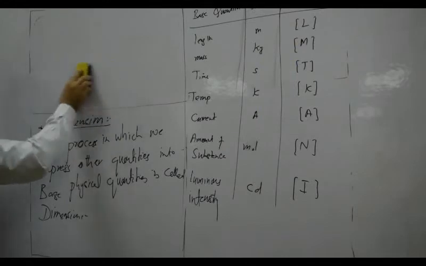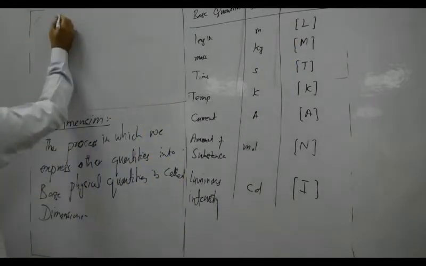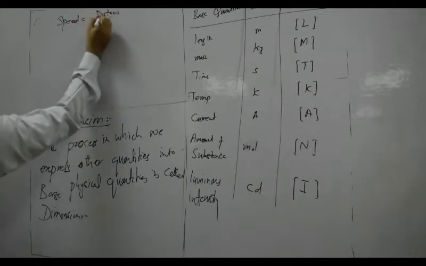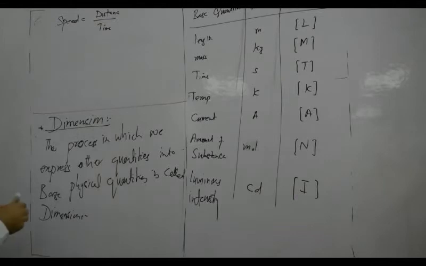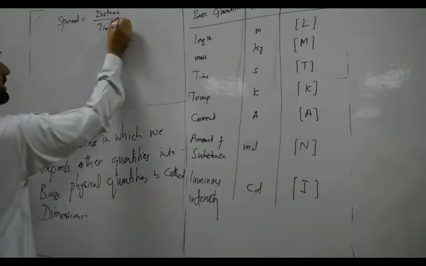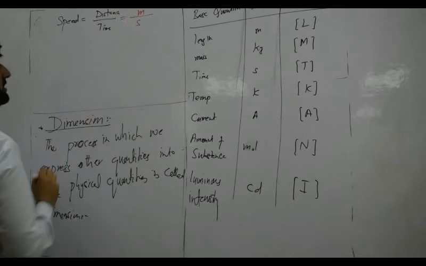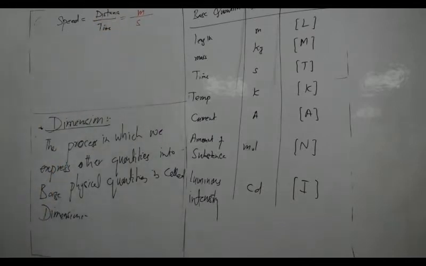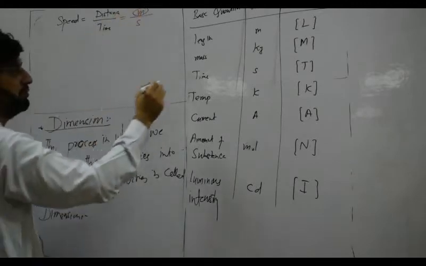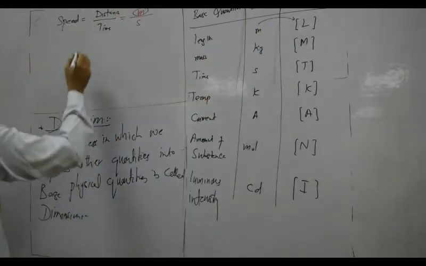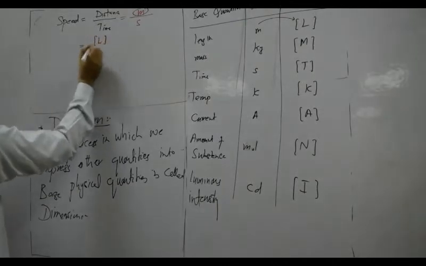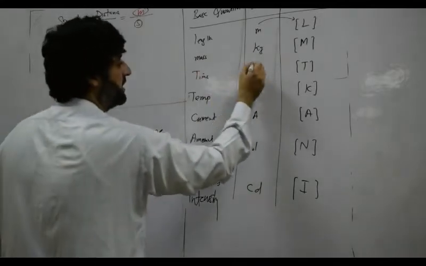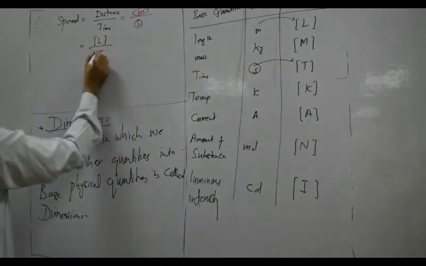Now let us take an example. The definition of speed is distance per time. What is the unit of distance? The distance has unit of meter and the time has second. What is the dimension of meter? That is length, [L]. What is the dimension of second? The dimension of second is [T].